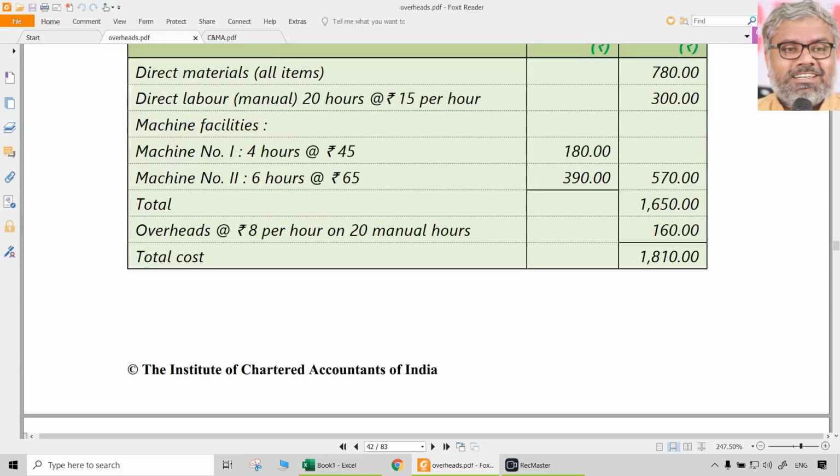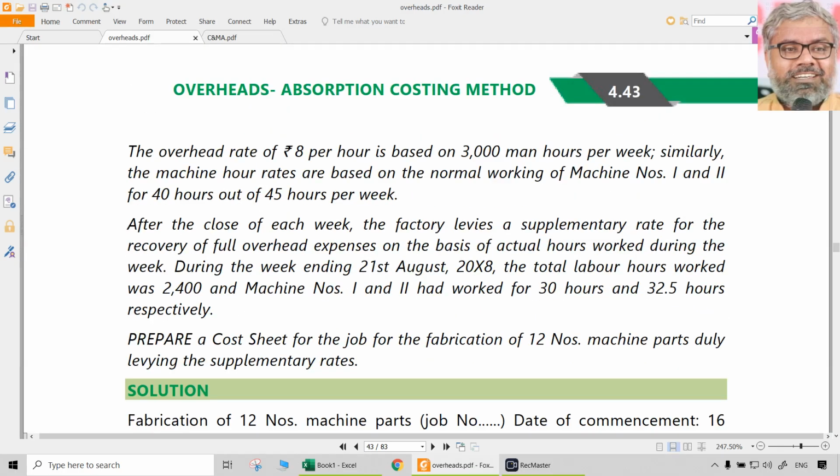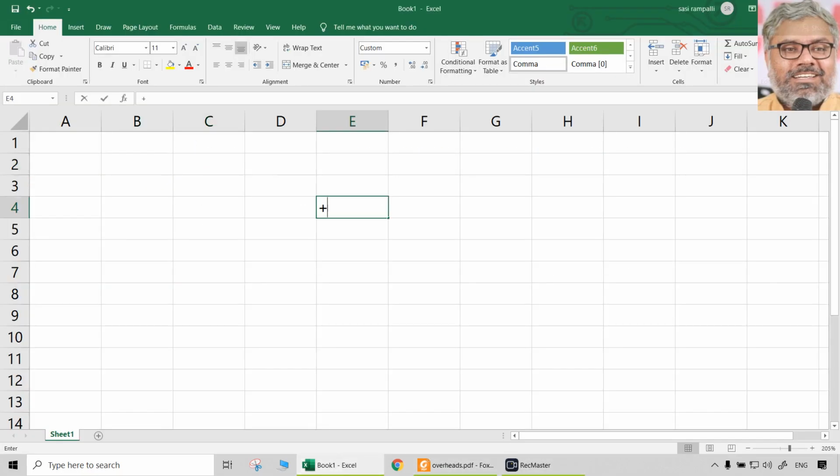But now the situation is, the overhead rate of 8 rupees per hour is based on 3000 man hours per week. Ideally, the overheads as projected should be 3000 into 8 rupees, so 24,000 rupees.